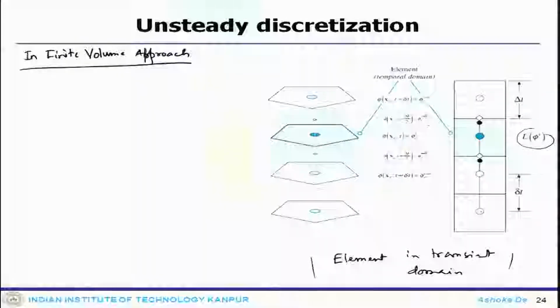Now, the transient term discretization in the finite volume system would be similar to the convection term, except now the integration is carried over time.